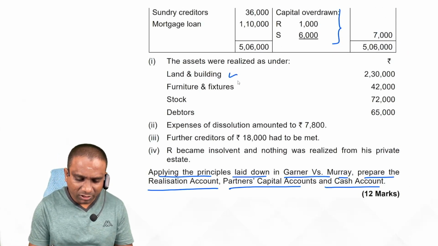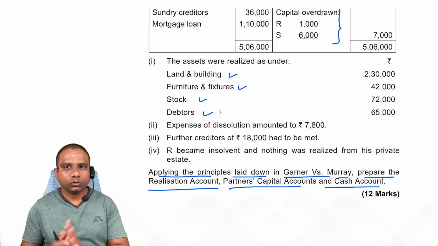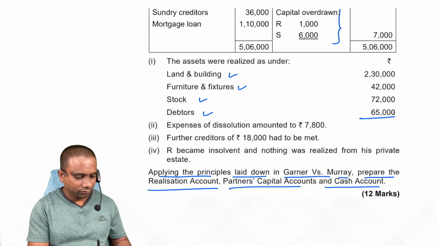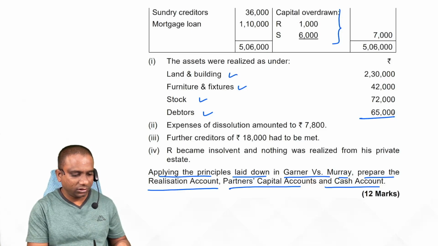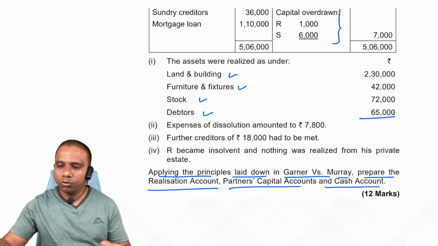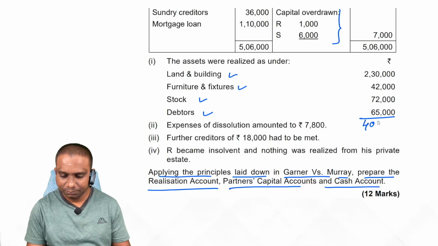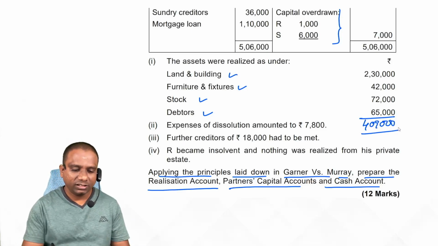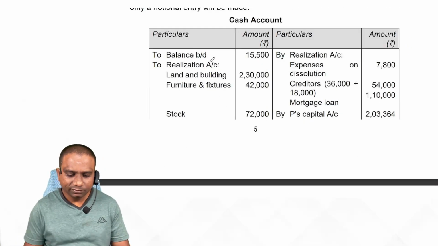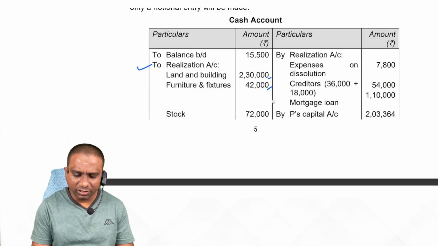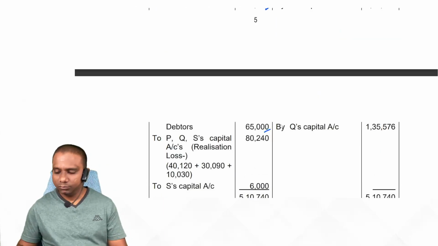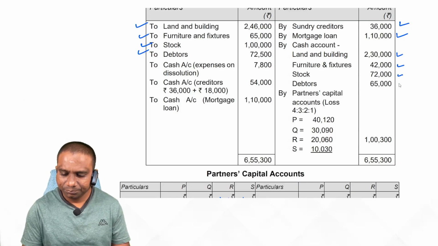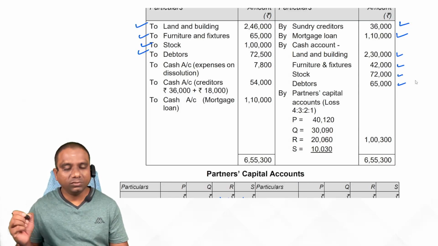But here they are giving land and building, furniture, fixtures, stock, debtors. So all assets are realized. So calculate the total amount of realization: 2 lakh 30 plus 42,000 plus 72,000 plus 65,000. Total 4 lakh 9,000 rupees realized. Entry for this: bank account debit to realization account. So go to the cash account and write down to realization. All assets they have written. Go to the realization account credit side, by cash. You can write the total amount or you can write separate amounts.